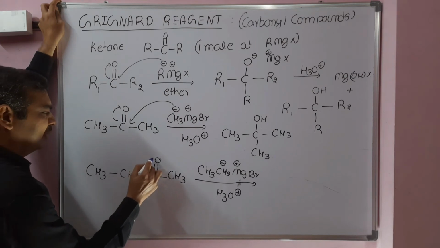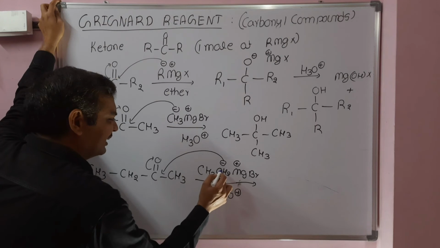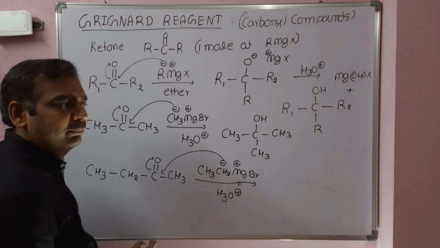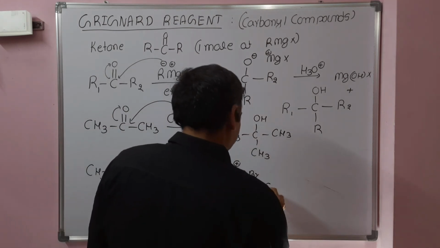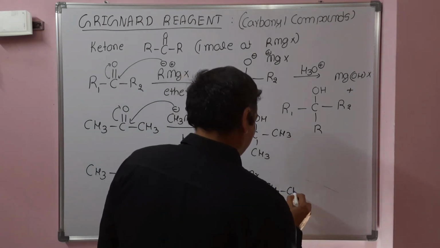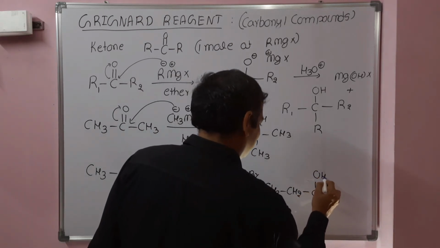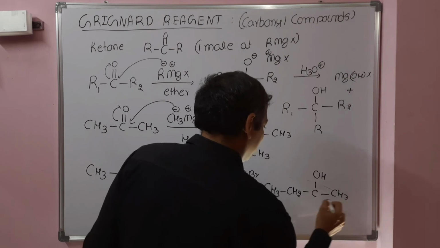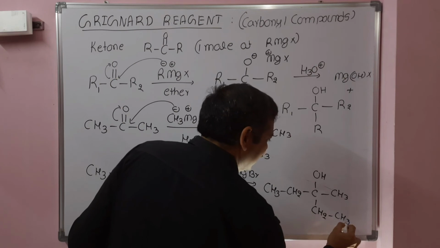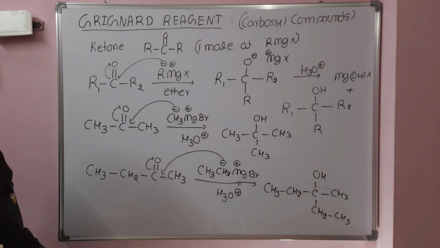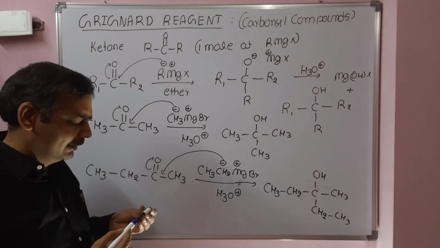So the C=O double bond shifts towards oxygen, and this CH2 minus, the ethyl group, will attack at the carbon of the carbonyl. So the product obtained is CH3CH2, this carbon, and then after hydrolysis, OH, CH3, and then from the Grignard part, CH2CH3. What is this? 3-methylpentan-3-ol. Tertiary alcohols will be obtained from ketones.